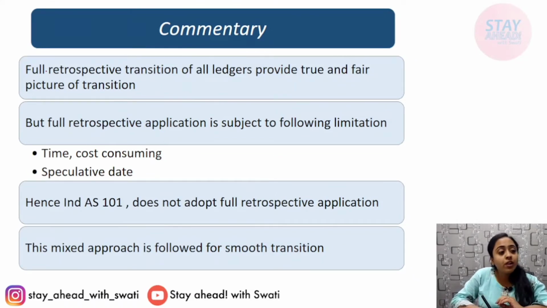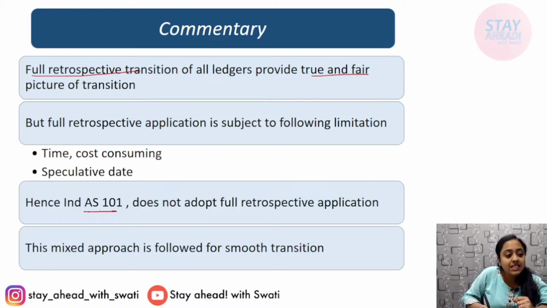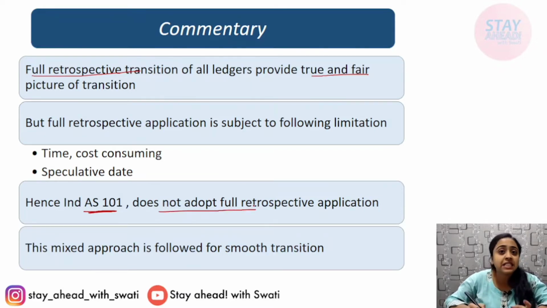Although full retrospective transition is perfect and gives a true and fair view to the ledgers, at times it is not convenient to go retrospective and make all the re-estimations and remeasurements properly. Therefore, Ind AS 101 does not adopt full retrospective application. Instead it applies a mixed approach for smooth transition: whenever it is applicable, retrospective, otherwise it asks for prospective transition.